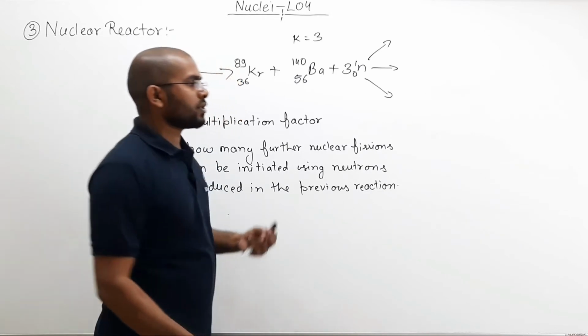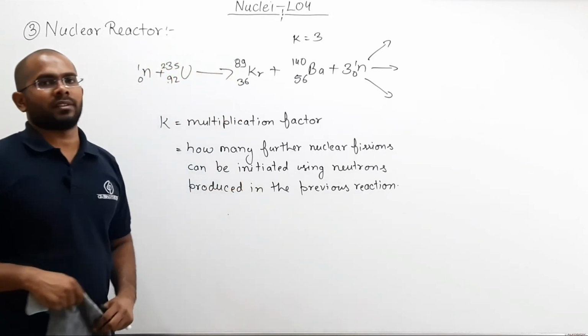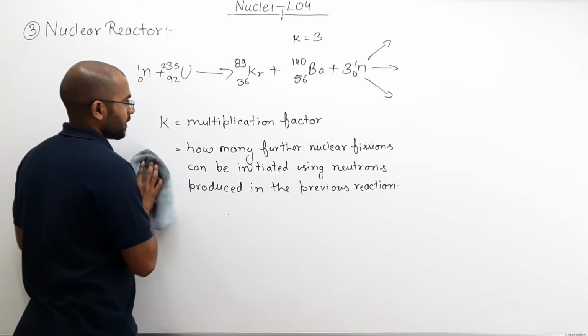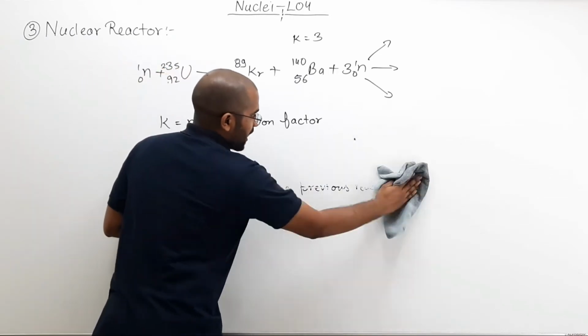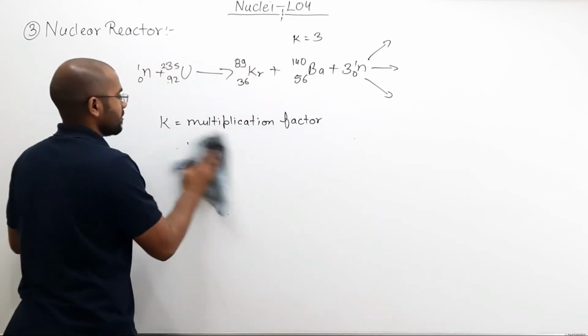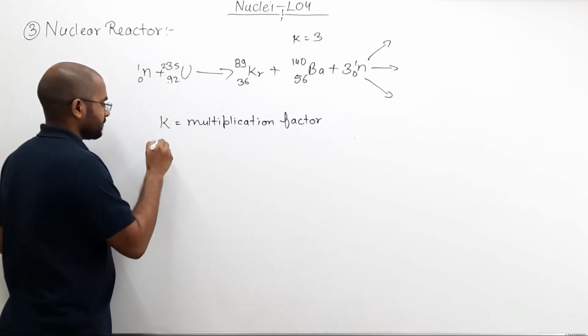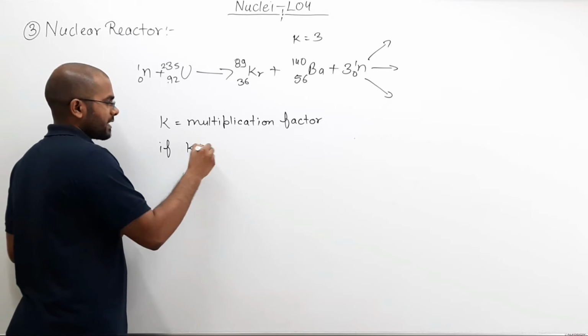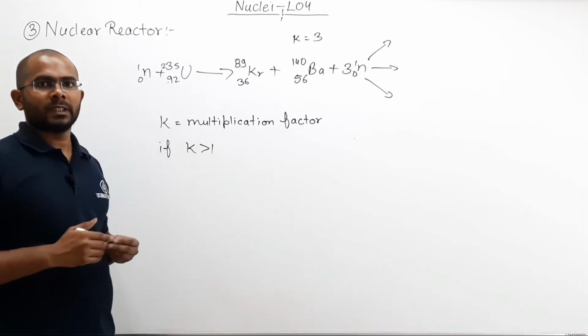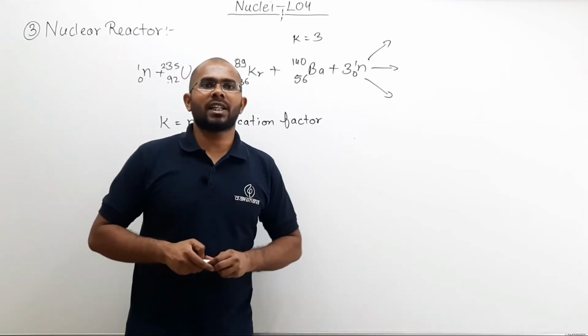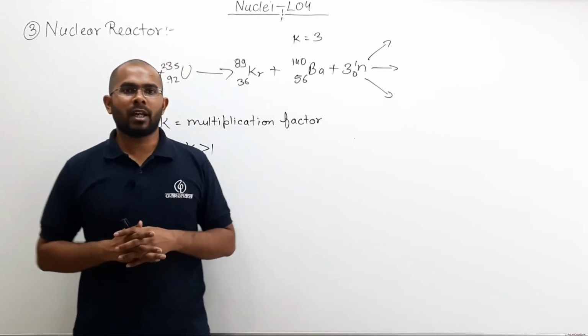Now in order to sustain a nuclear fission, see what will happen. K is the multiplication factor. If K becomes greater than 1, let us say 2, then what will happen?